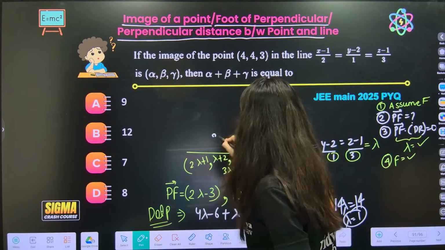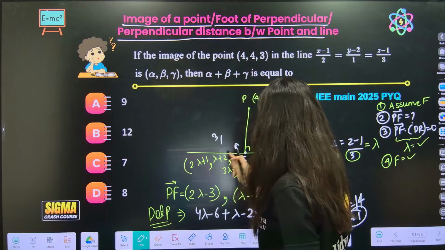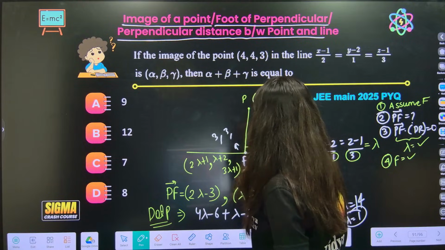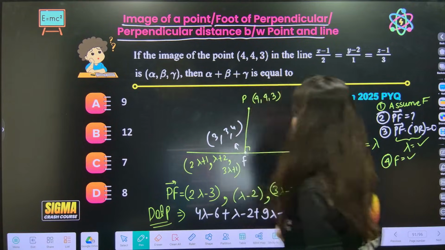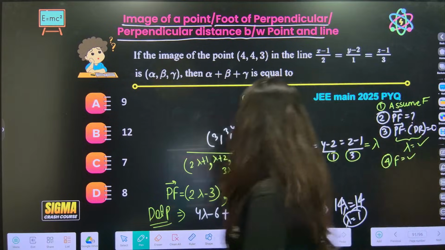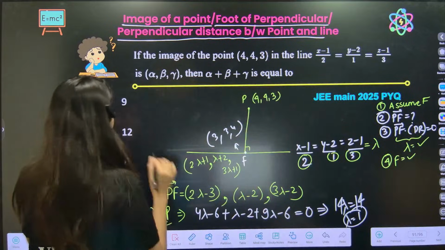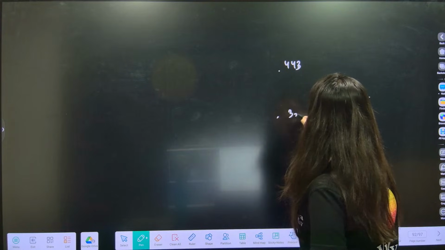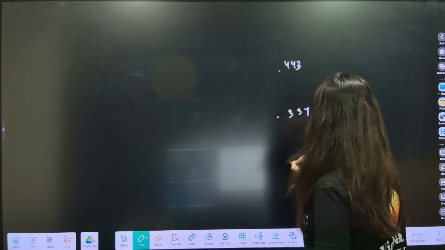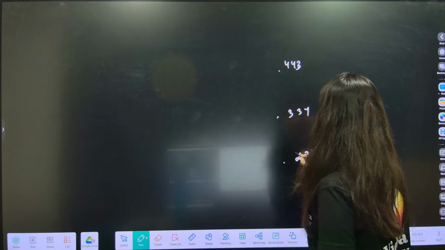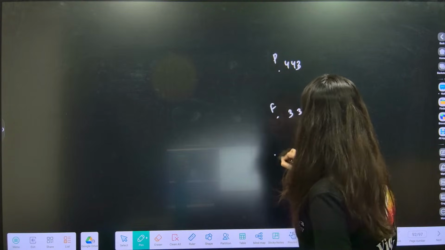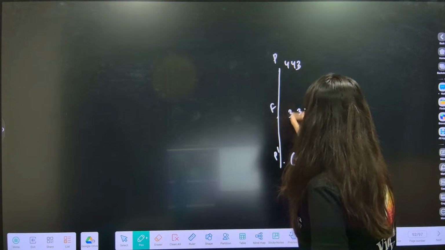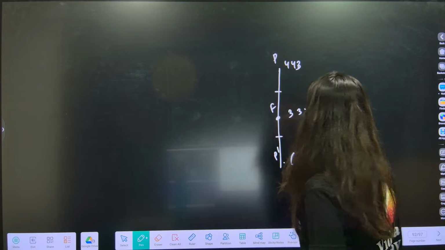Now, F vector you can calculate, fourth step. So this is 3, 3, 4. This is your F. So P is right here, F is right here. Now you're looking for the image. I told you, for the image you have to focus on the midpoint. P is 4, 4, 3, F is 3, 3, 4, and the image is alpha, beta, gamma. P, F, P dash, and F is the midpoint. So let's apply.